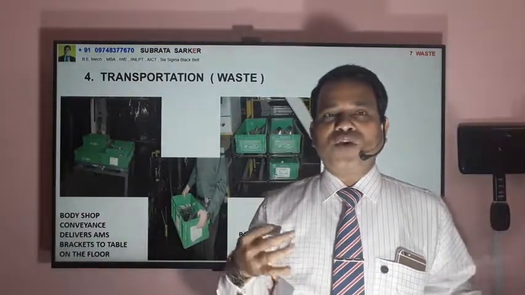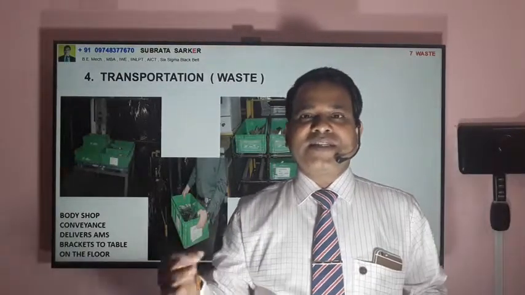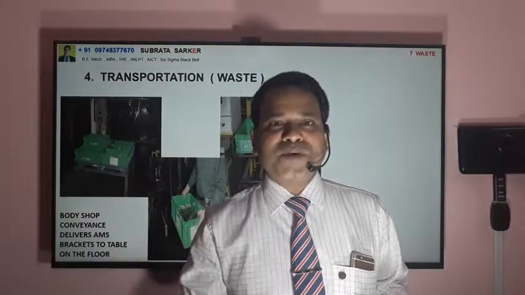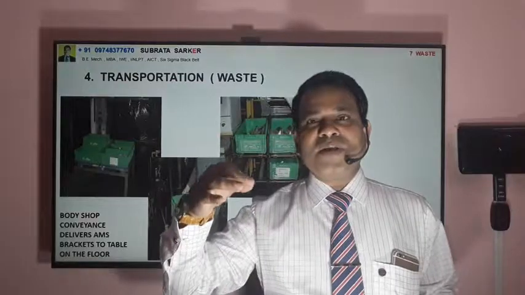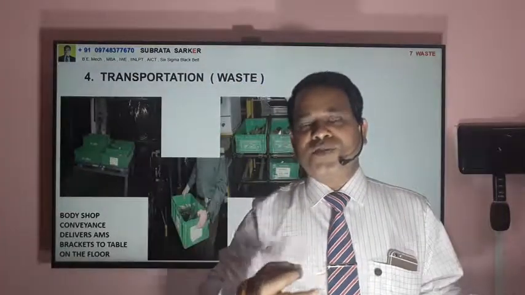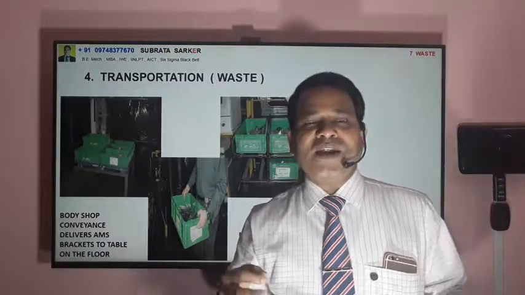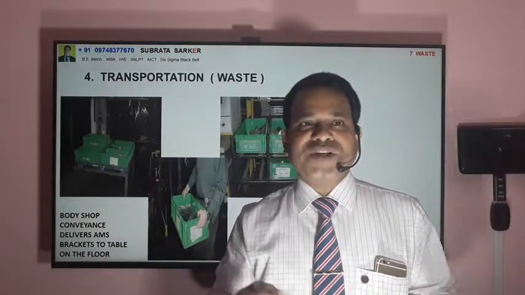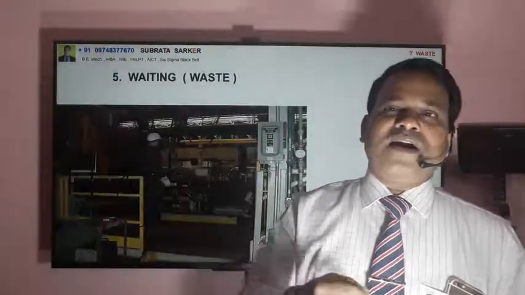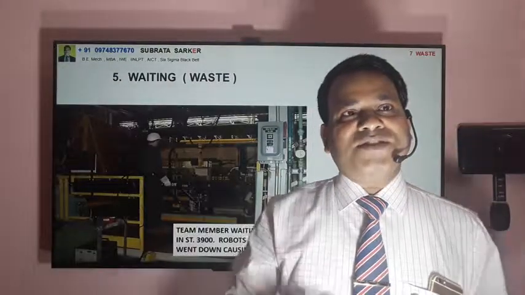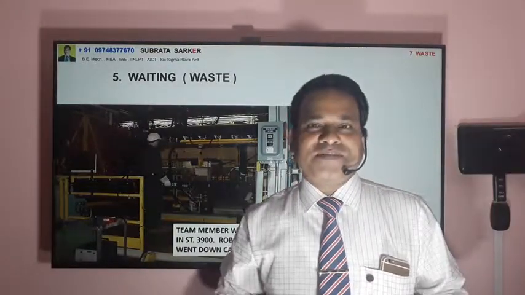Sometimes you have a lot of costly machines in the workshop. Say the cost of the machine for 1 hour of manufacturing is 10,000, 20,000 rupees per hour. So if the machine is waiting for half an hour for any reason, it may be poor maintenance, your crane has broken down, so the machine is waiting, the worker is waiting. So waiting for any reason is a loss for the organization. So we need to take a lot of care in our production so that the wastage will be very less. And number 6 is the over processing.